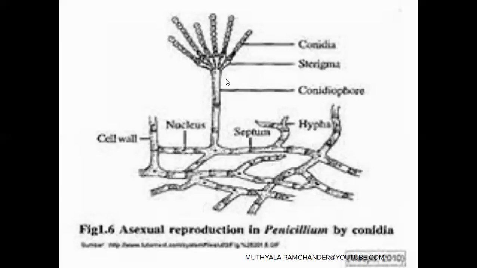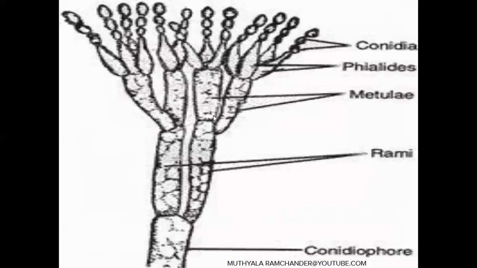Finally, from the mycelium in favorable condition, many conidiophores develop. On the conidiophores, flower vase-like structures are developed in tiers. Here is the first tier, the second tier, and the third tier. The first tier of flask-like structures are called rami.